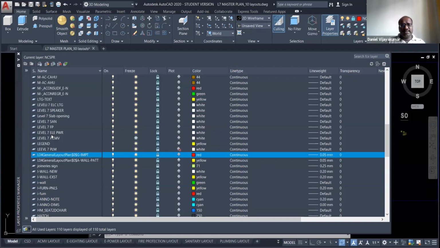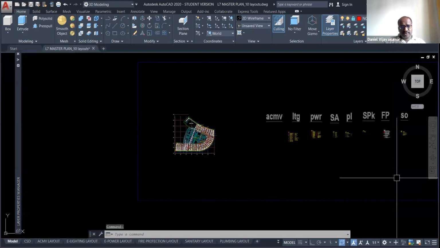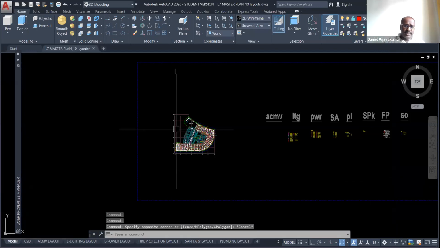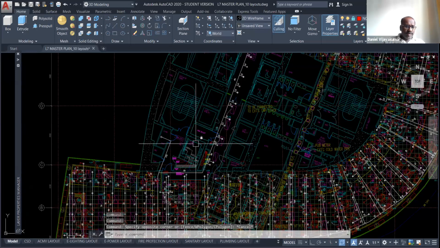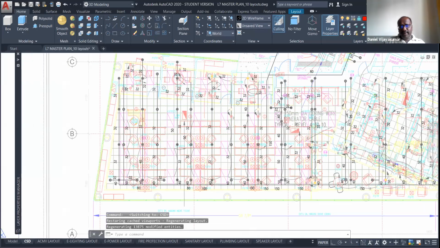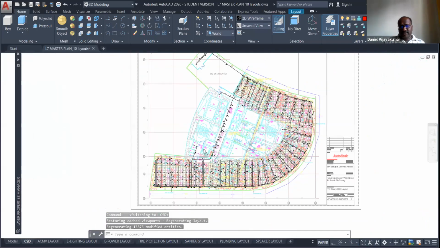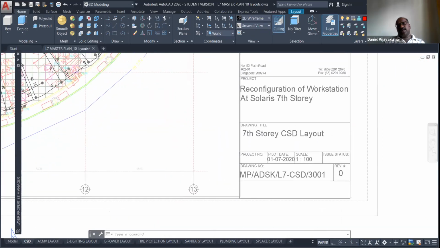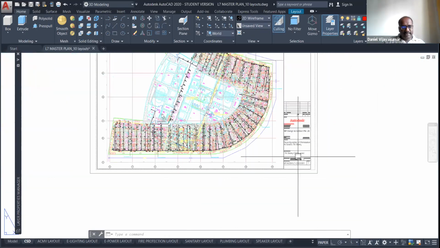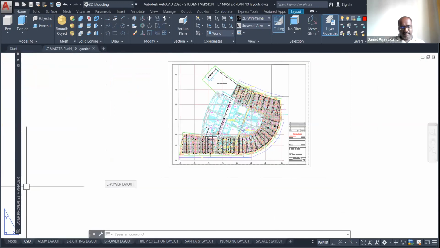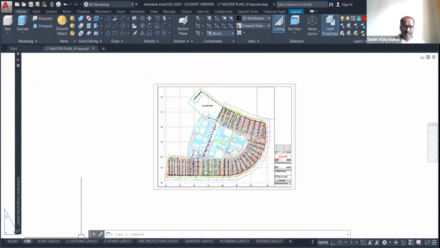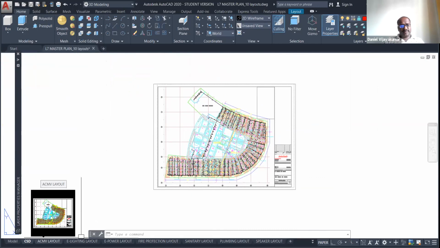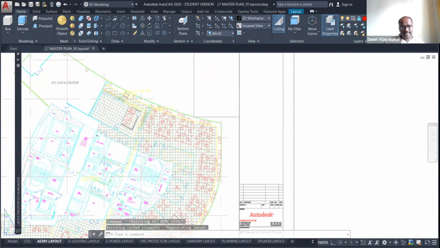Okay. So these are the major things. Maybe I can show you. See, this is my model space. This is all my drawing. But I have to bring it here. I will combine everything in the different layouts. Here there are a lot of layouts. I will teach you in the upcoming lesson how to create the layouts. Once you create the layout, then you can control by layers. So this is the ACMV layout.